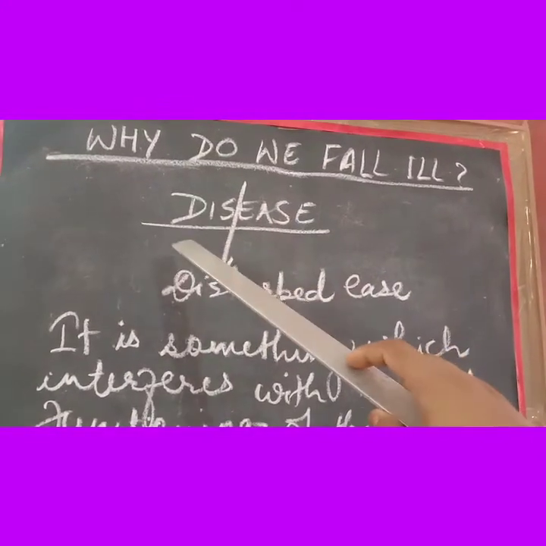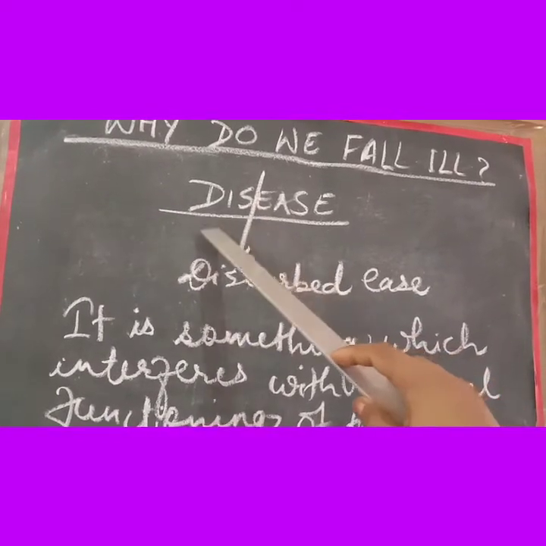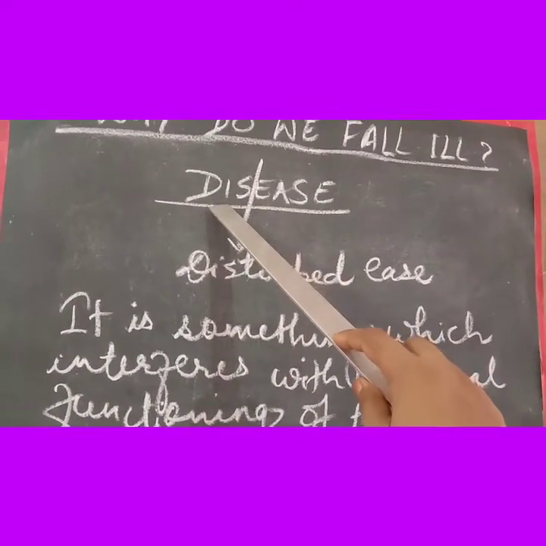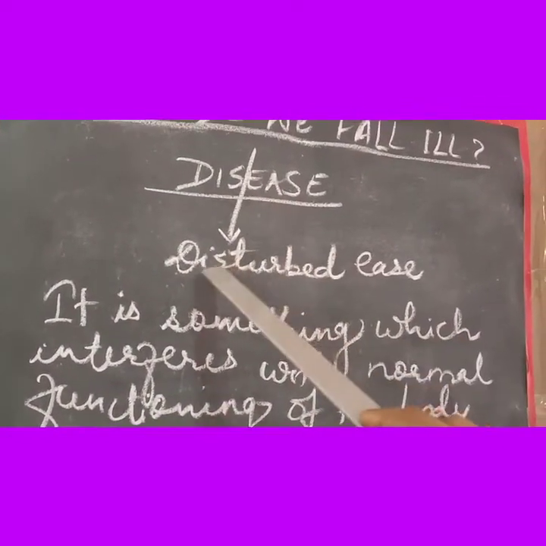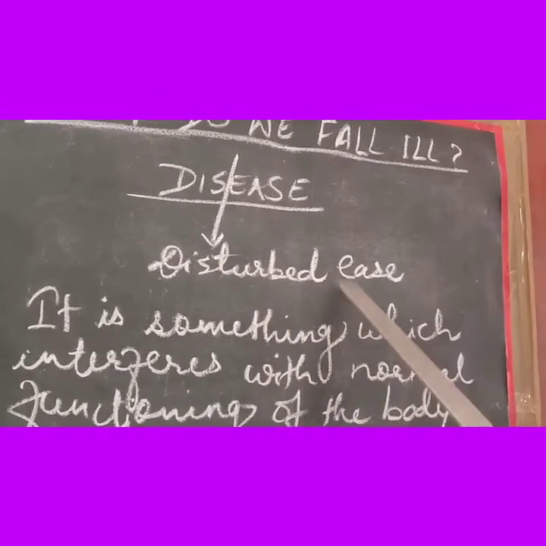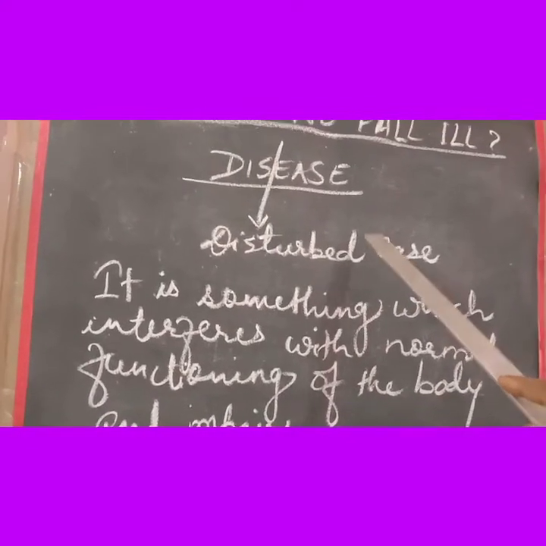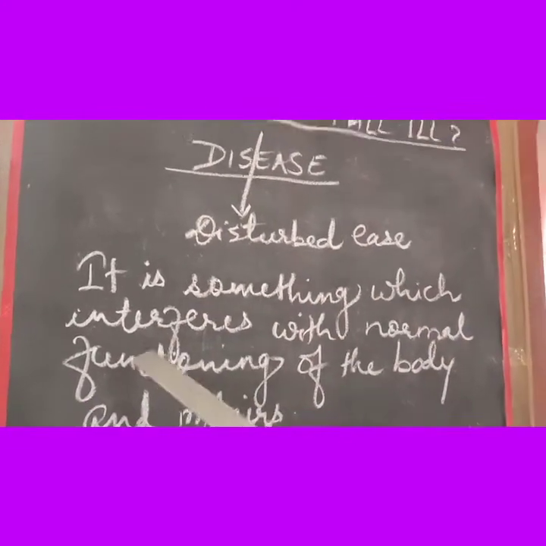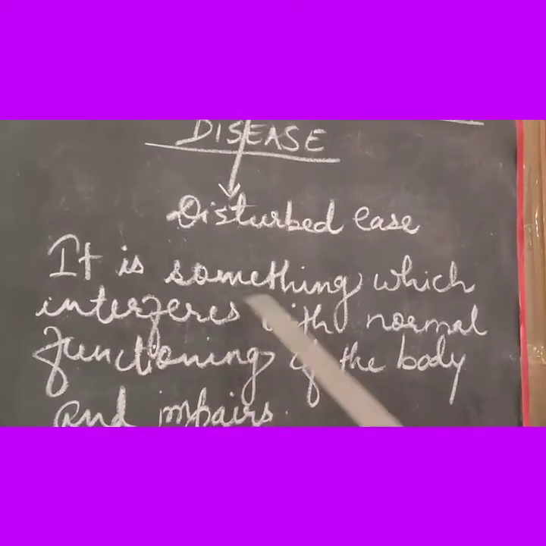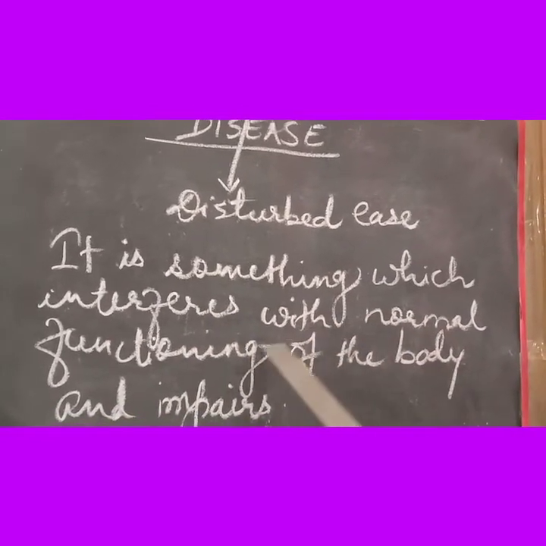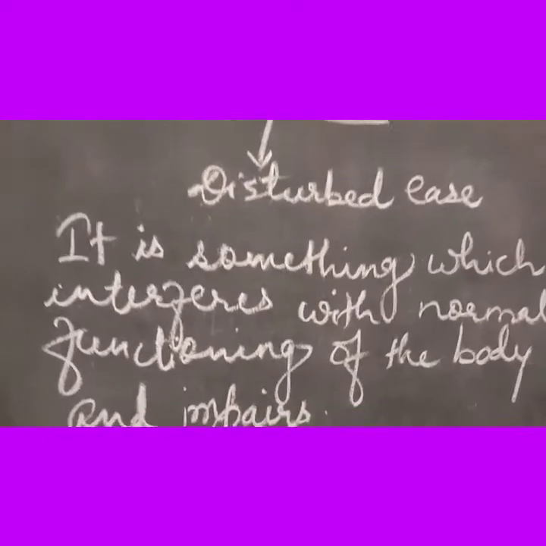Let's see what disease is. Children, disease has two parts in it, dis and is. Now, dis can go for disturbed. So, we can say that disease means disturbed is. It means being uncomfortable. Now, we can have a definition of disease like this. It is something which interferes with normal functioning of the body and impairs the health.